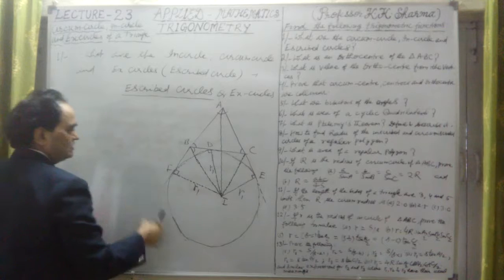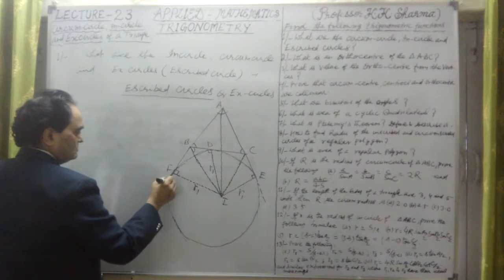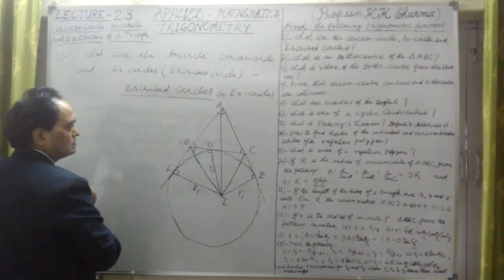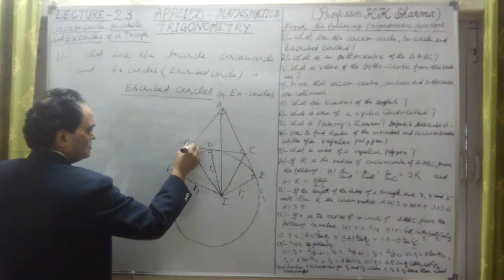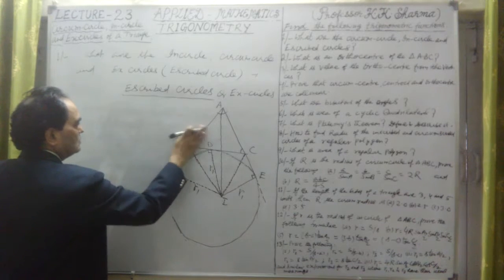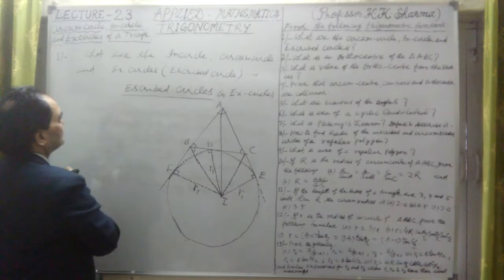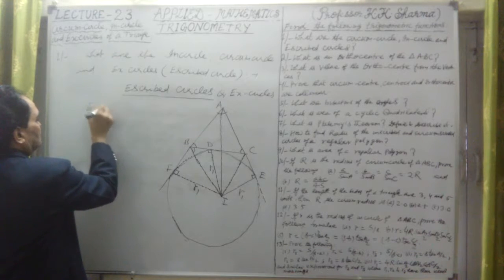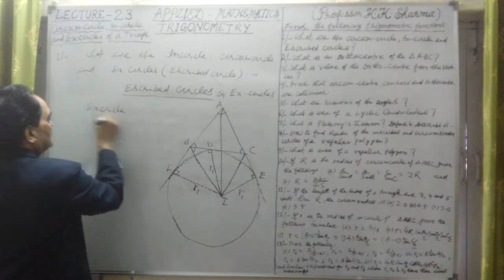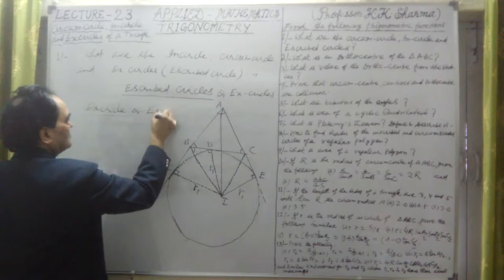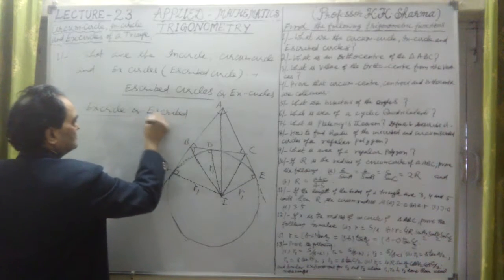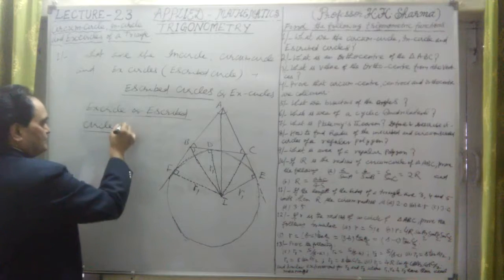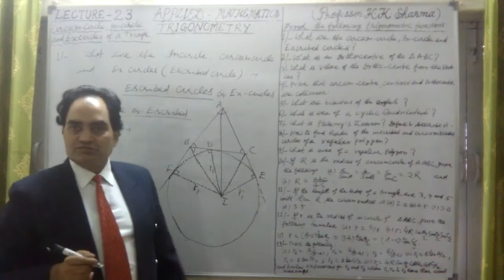First is the X circle or S squared circle, then the F circle or S squared circle. Alright, what is this S squared circle in this case?